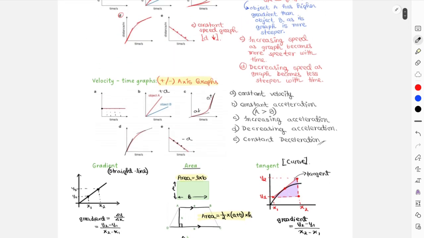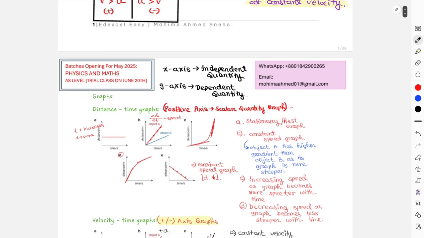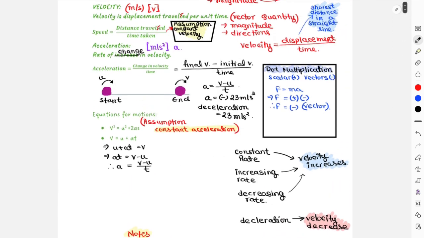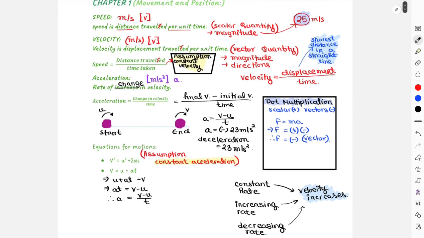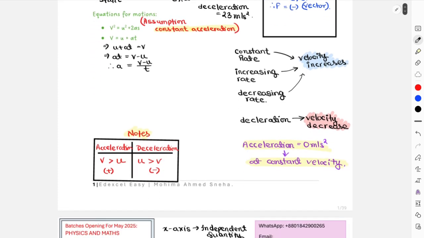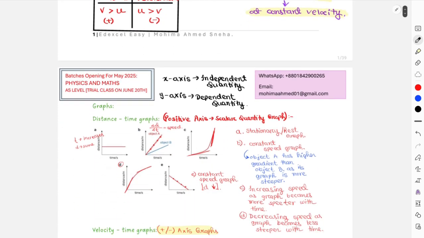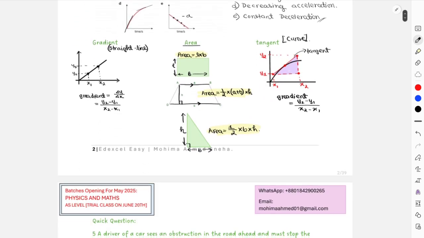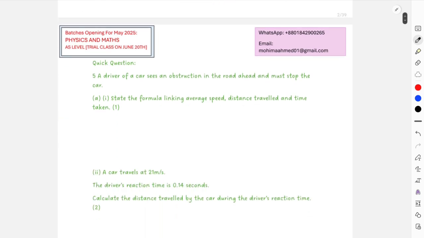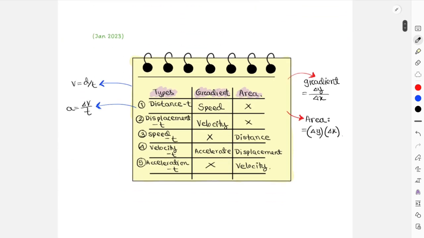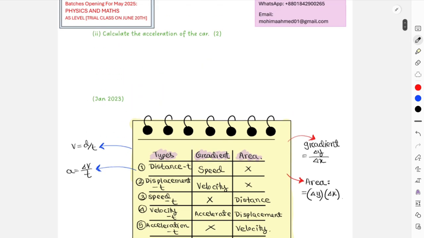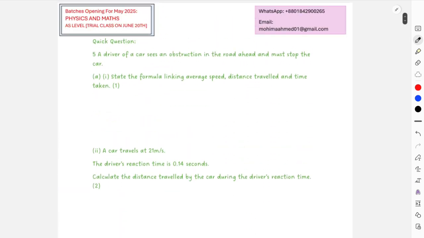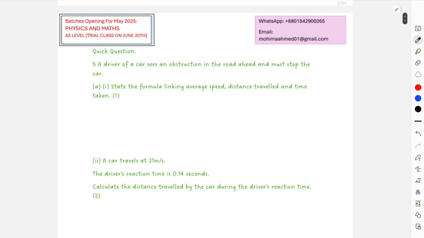So yeah, this is it for all the things we need to know from chapter 1: the basics of kinematics, the assumptions and graphs, area under the graph, gradient of the graph, tangent drawing, and we also listed down what things you're supposed to get from which sections of the graph, right? Other than that, we have a question over here. We'll solve this question just so that we understand that we got the basics clearly.